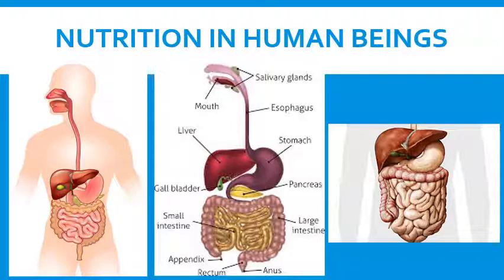Nutrition in human beings. The alimentary canal is basically a long tube extending from the mouth to the anus, which we see in the figure. We can see that the tube has different parts. Various regions are specialized to perform different functions. Let us see what happens to the food once it enters our body. We shall discuss this process.